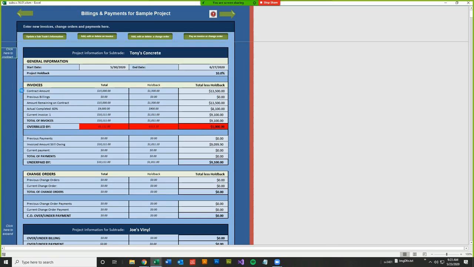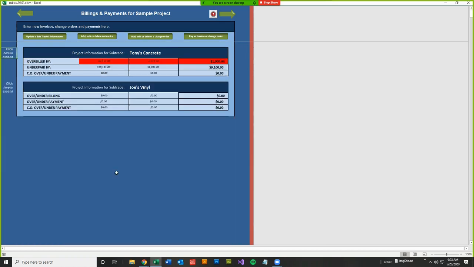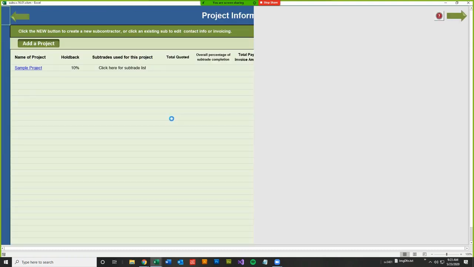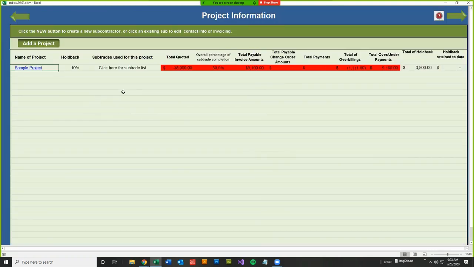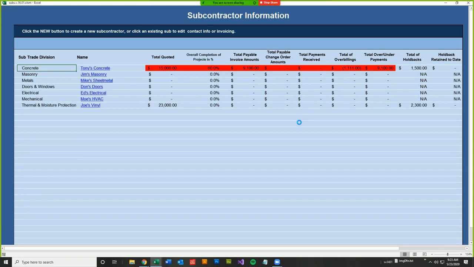If I were to contrast, you can see in the list of subtrades, you'll immediately see that Tony's Concrete has overbilled you. I'm going to quickly look back at the projects page, and I'm going to see that the projects page is telling you that you're being overbilled. I'm going to look at the subtrades page by clicking the forward arrow, and you can see that the subtrades page is telling you Tony's Concrete is overbilling you. So you can see immediately when you're being overbilled. It's on every page.